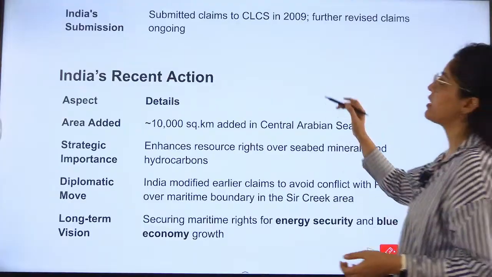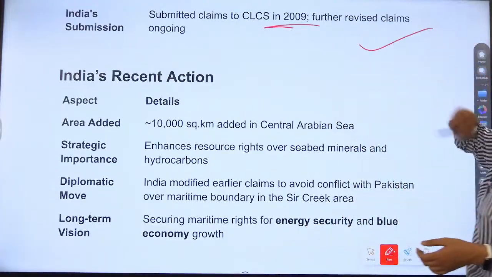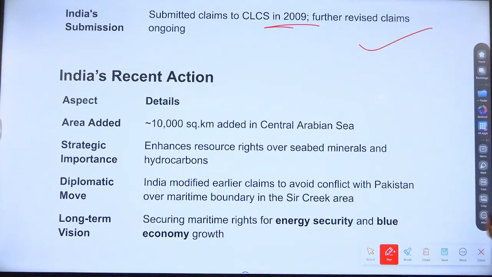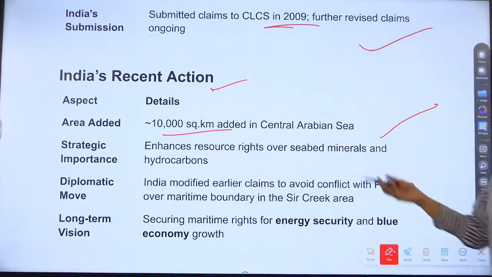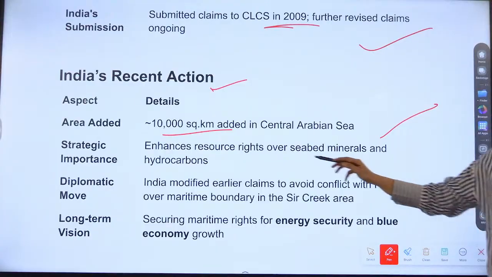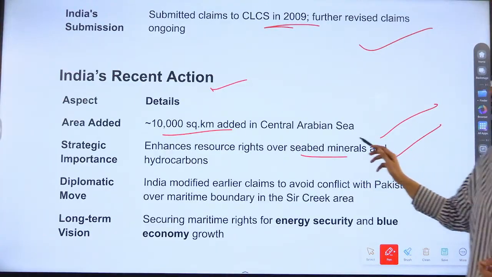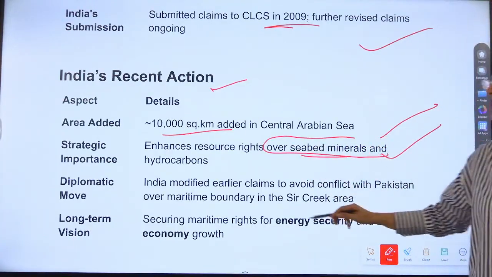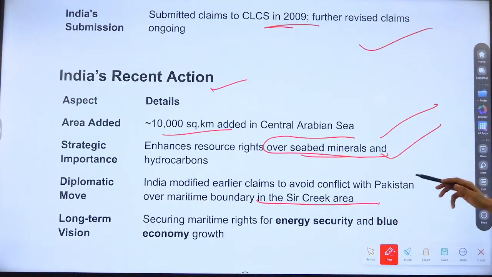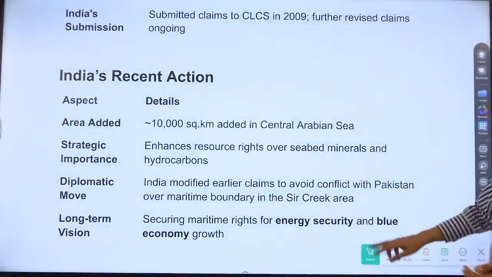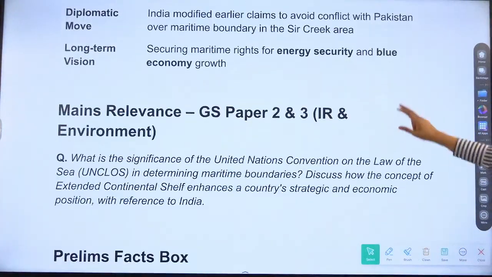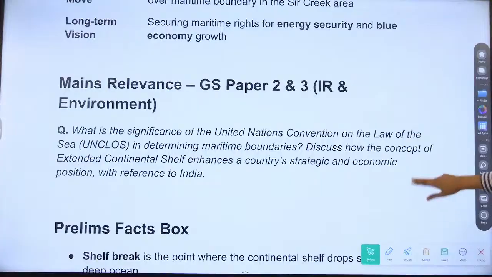India submitted claims to the CLCS in 2009, so it is ready to prove the continuity. India's recent action: 10,000 added in the Central Arabian Sea, which enhances resource rights over seabed minerals and hydrocarbons. Diplomatic move and then long-term vision. What is the vision? Securing maritime rights for energy security and blue economy growth.